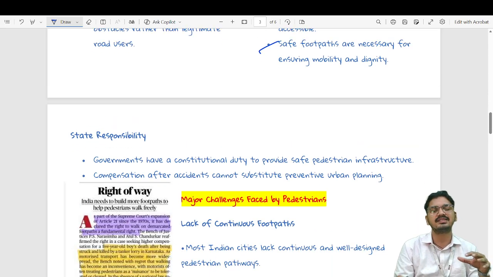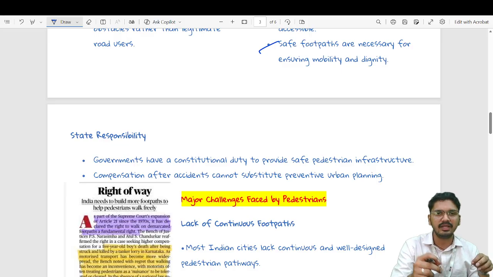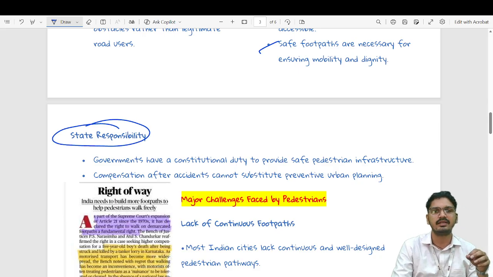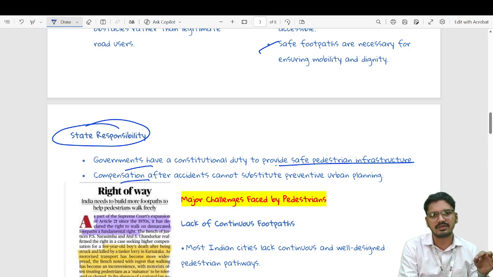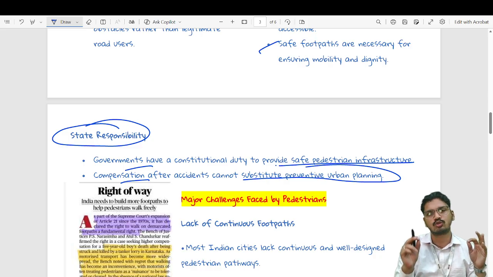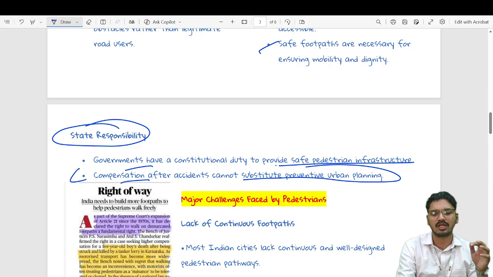And last, it puts the obligation on the state, stating its responsibility: the government has a constitutional duty to provide safe pedestrian infrastructure to its citizens, and compensation after an accident cannot be a substitute for preventive urban planning, which was the most crucial part of the judgment.